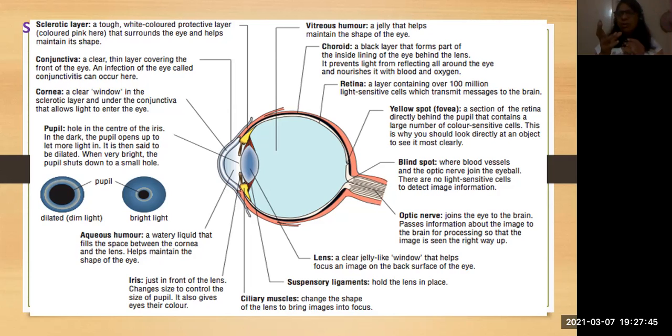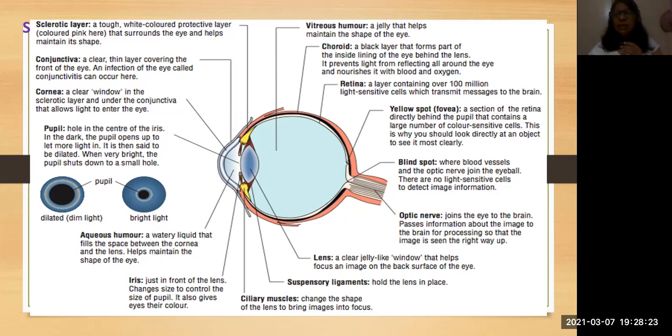It is like a balloon. If you blow the balloon, it gets a size. If there is no air, we can't see the balloon. It shrinks just like that. But if you put water in the balloon after blowing, then what will happen? It gets a proper size. You can't crush that one because it gives strength. In the same way, here the water will give a proper shape to the eye.